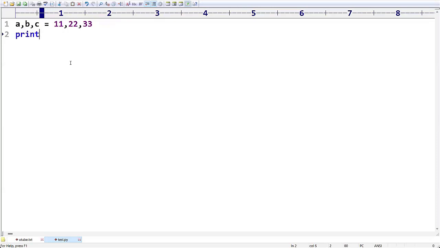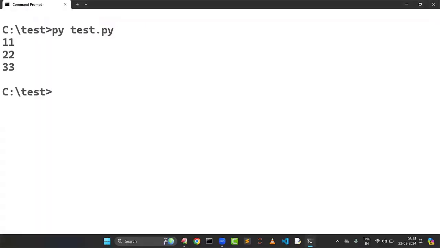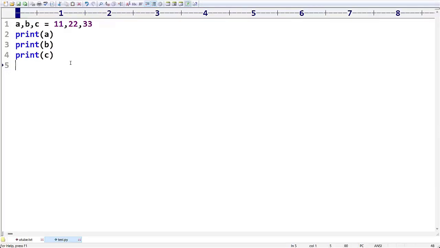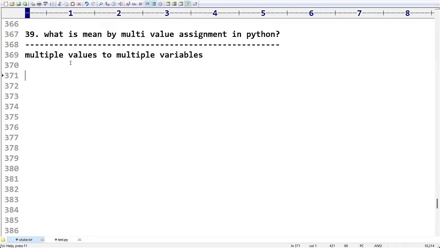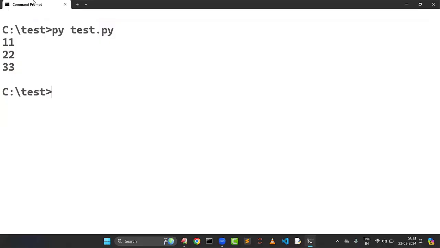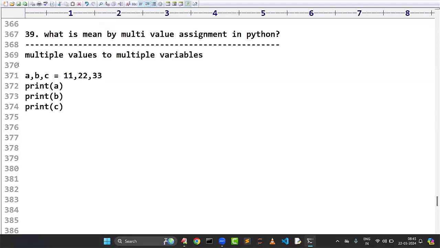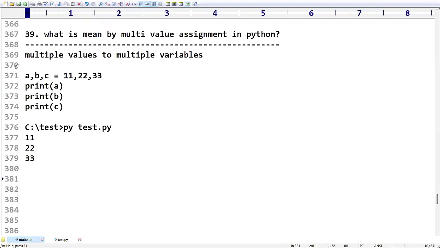That's why if we print a, b, and c, the output we are going to get is 11, 22 and then 33. So what is the meaning of this? This is called multi-value assignment. We are assigning multiple values to multiple variables. This concept is called multi-value assignment in Python.